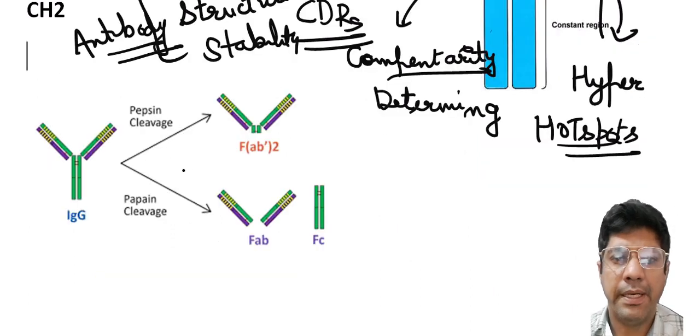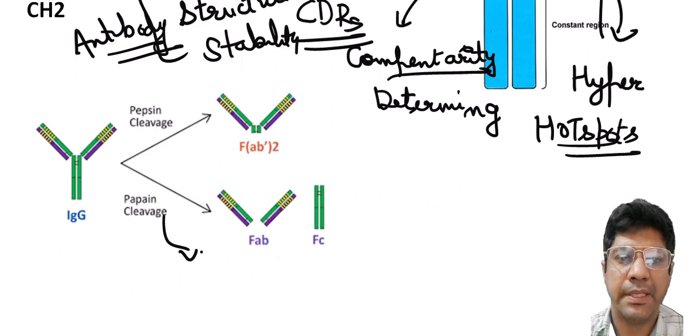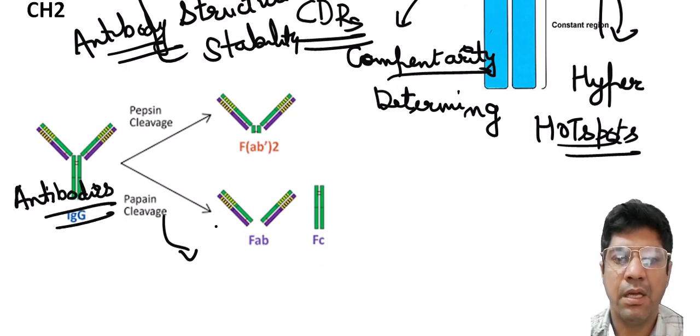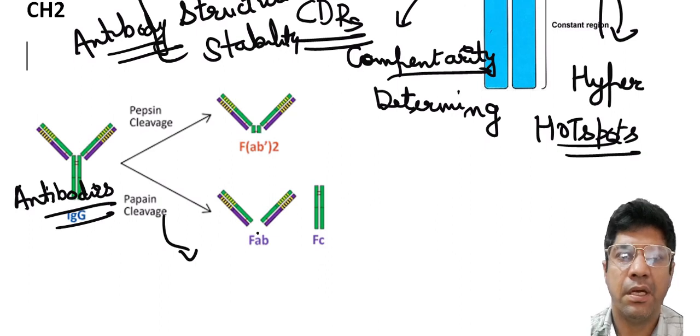Now papain is a proteolytic enzyme that is derived from papaya latex. It is commonly used to cleave antibodies into smaller fragments. When papain is used on antibodies, it breaks specific bonds in the hinge region of the antibody.